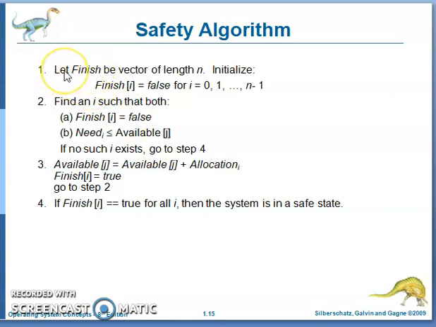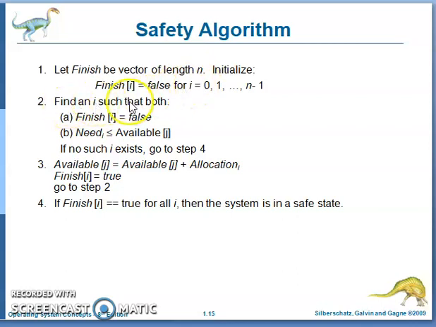Within this, finish is a vector of length n. There are n number of processes. So for each process, the finish value is initially false, which means the process is not yet completed.